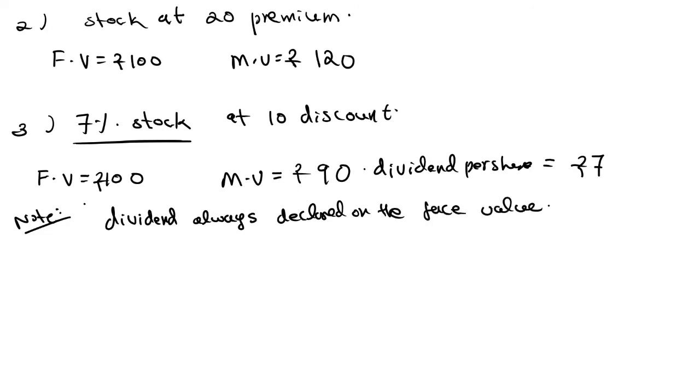Dividend is always declared on the face value of the share. That means for a 100 rupees share, you will get 7 rupees for one share. Suppose you are having a share of rupees 10,000, then how much dividend will you get? Like that you need to calculate. Dividend is always calculated on the face value, not the market price.